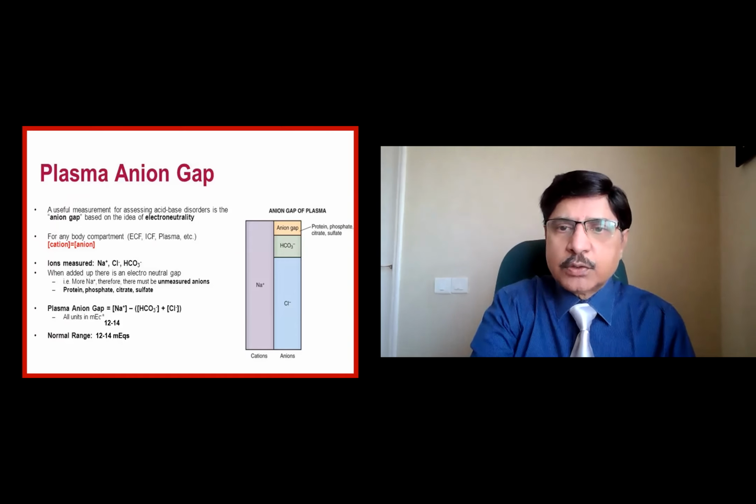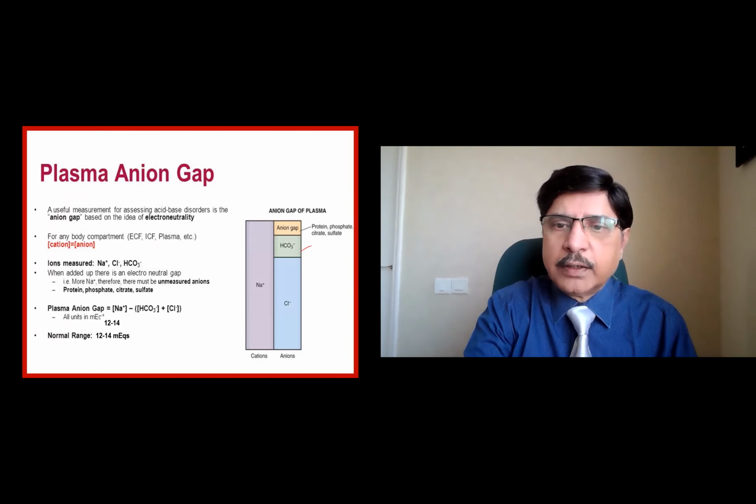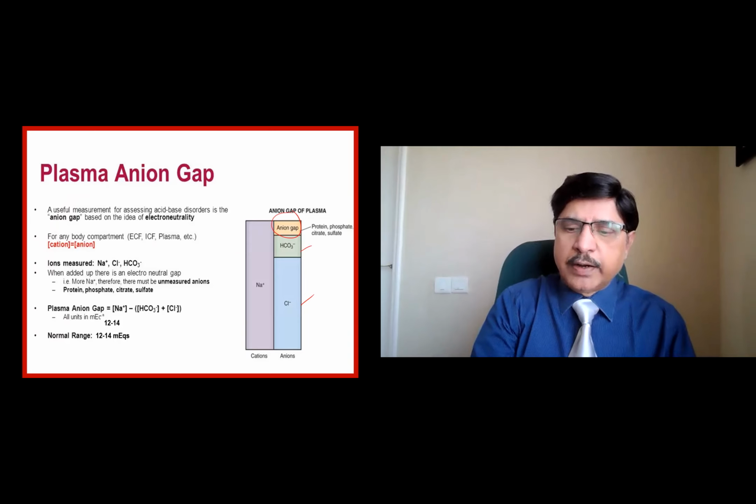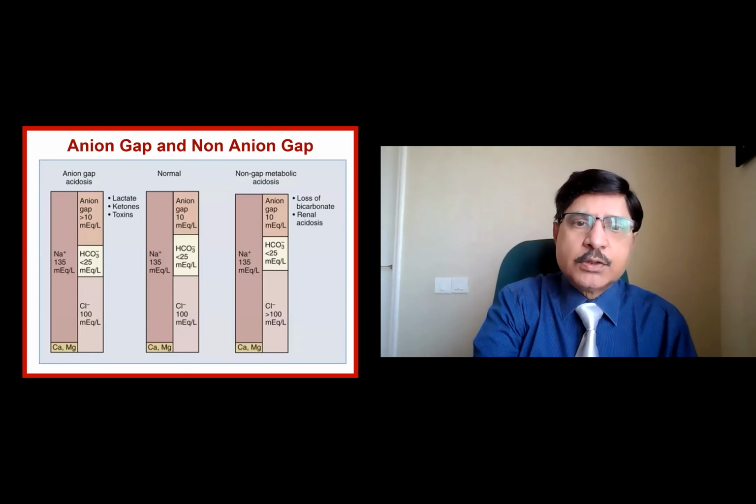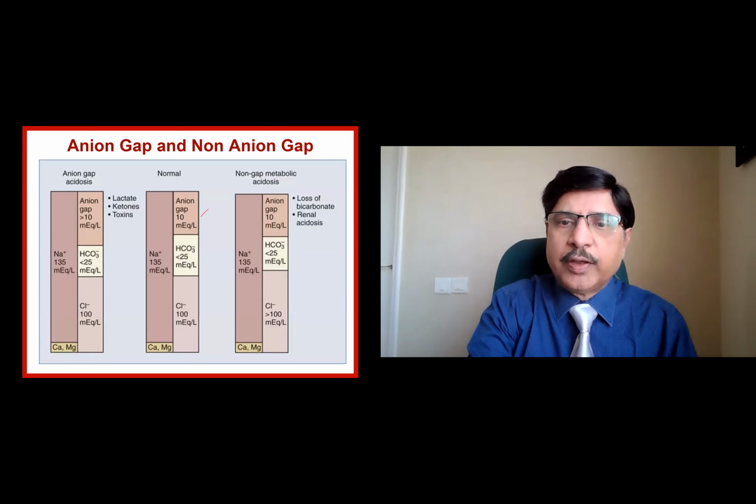Okay, you can see here sodium, bicarbonate, and then chloride, and this is the gap, and normally it should be 10 to 12 or 10 to 14 milliequivalents. So in this case, you see sodium 134, these are relatively negligible. Bicarbonate and chloride together are 125. So we have the anion gap. Here 135, chloride is much more.